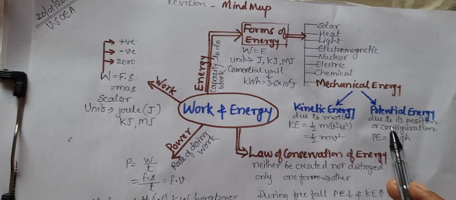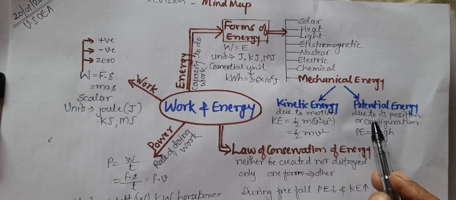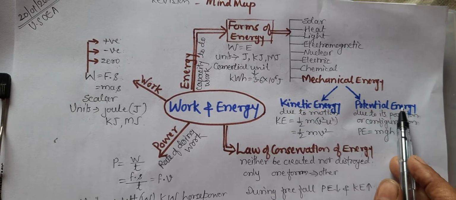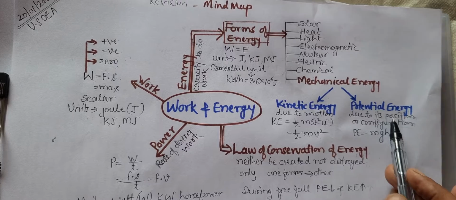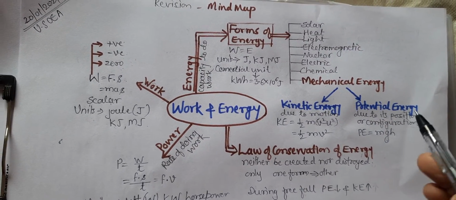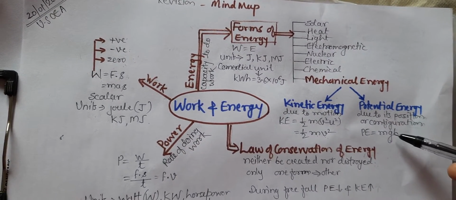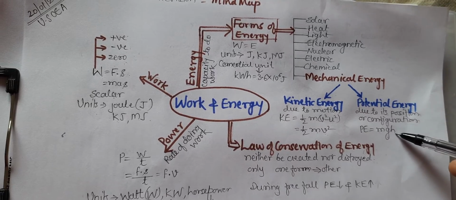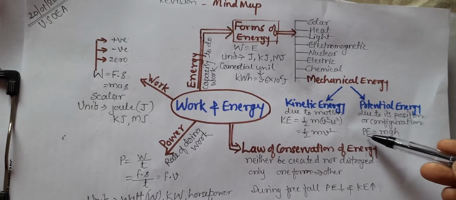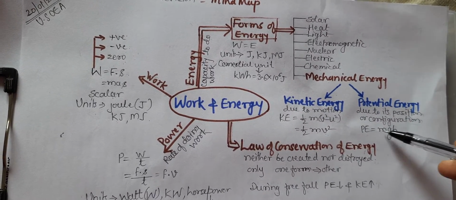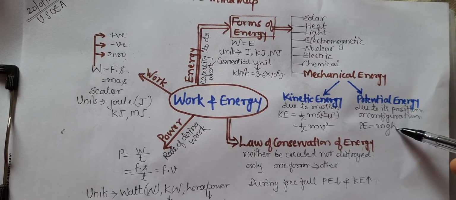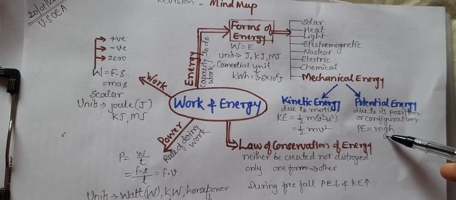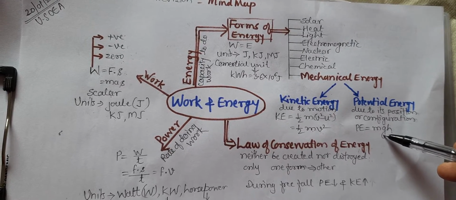Now, potential energy is the energy possessed by an object due to its position or its configuration. Position means if it is at a higher position, it will possess more potential energy, and hence the height is taken into consideration. So potential energy is equal to mgh, where m is the mass of the object, h is the height at which it is, and g is the acceleration due to gravity.